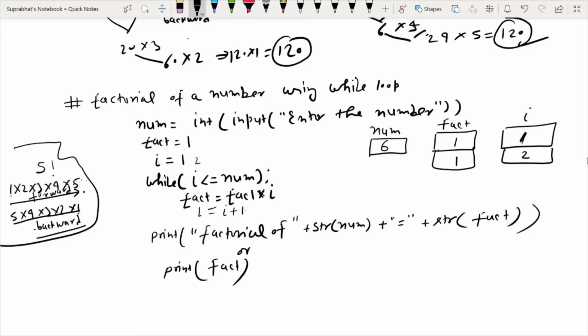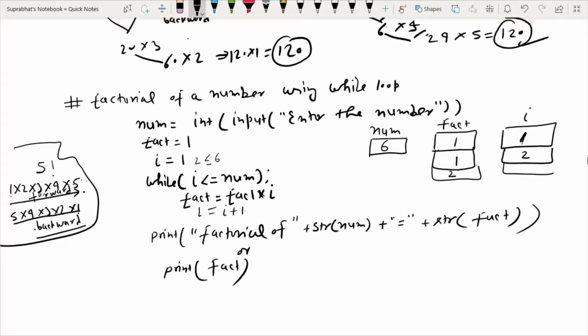Now I is 2, and 2 is less than or equal to num, which is 6, so the condition is satisfied. Again fact equals fact into I. The previous value of fact is 1 and the value of I is 2, so 1 into 2, fact now is 2. Now I is incremented by 1, I equals I plus 1, that is 3.